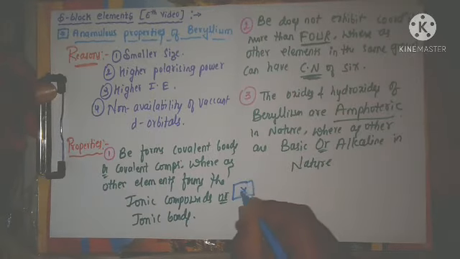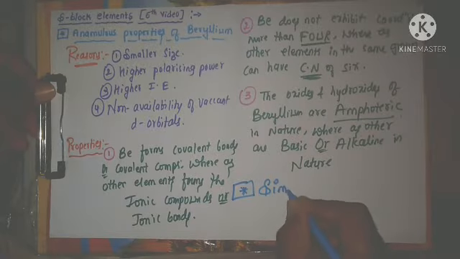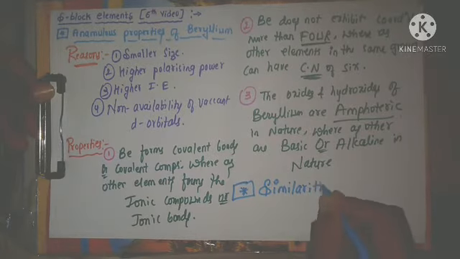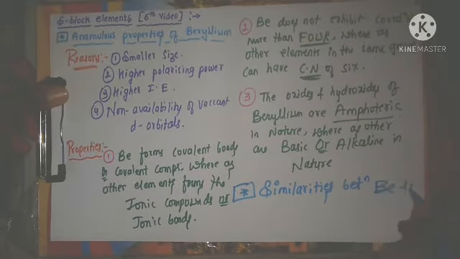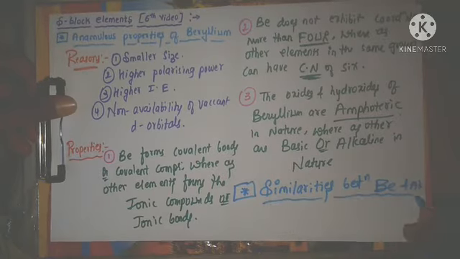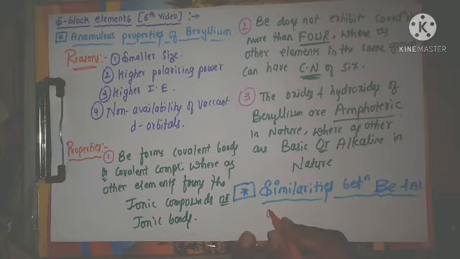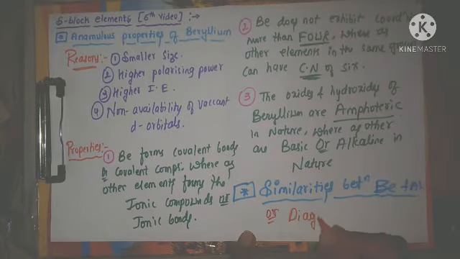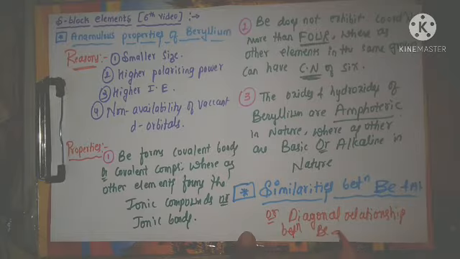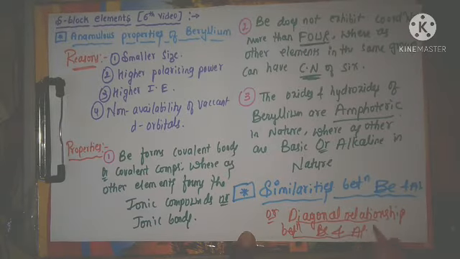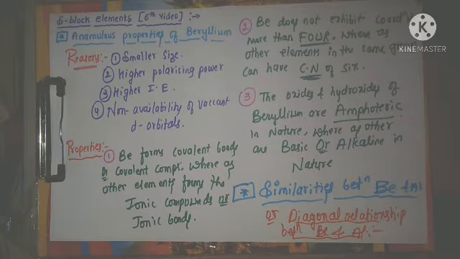Similarities between beryllium and aluminium, indirectly the diagonal relationship between beryllium and aluminium. We are studying similarities or diagonal relationship between beryllium and aluminium. For this one I will take the rough paper first.